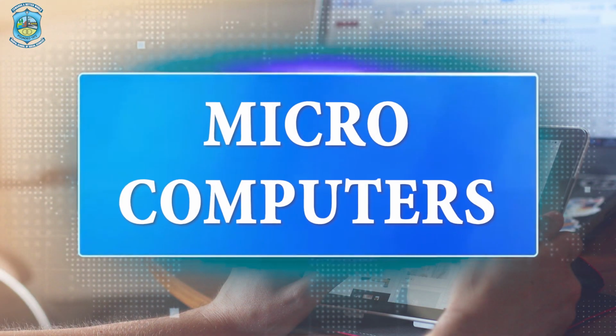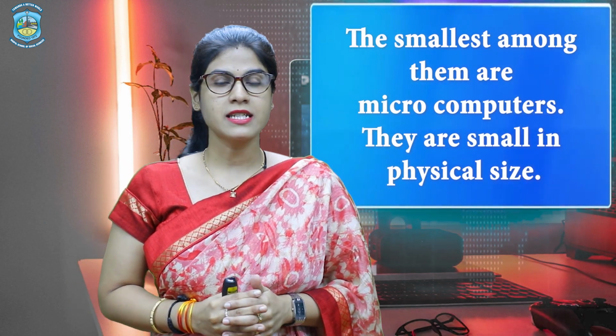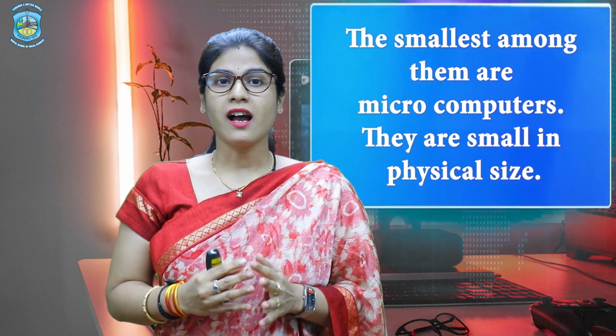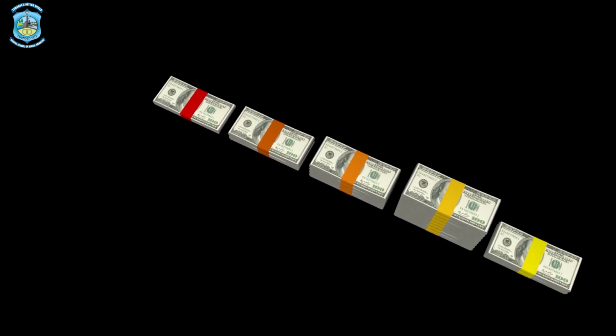So, now the third category is microcomputers. As I told you that we will talk about the types of computer. So, in that list microcomputers are the third in number as they are the smallest among them. So, they are very small in physical size, they are economical in terms of cost and are friendly in use. Personal computers fall under this category.